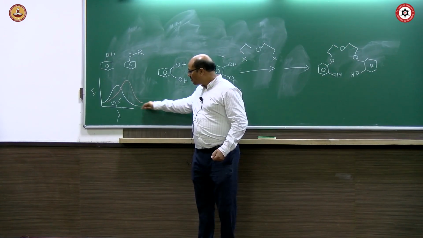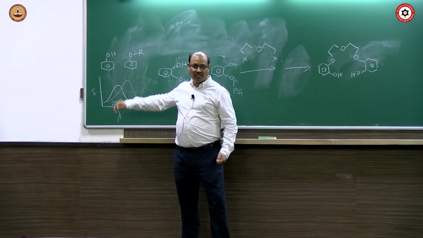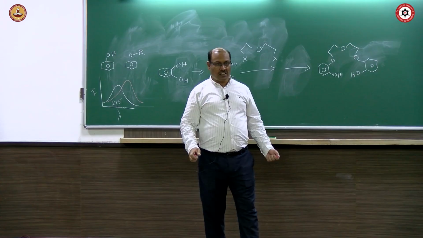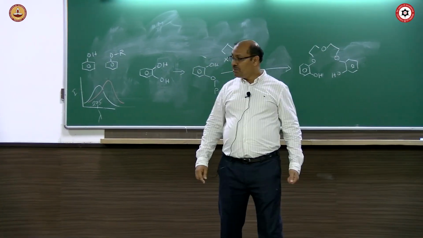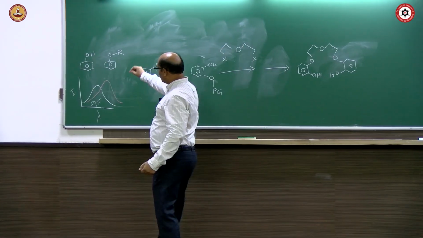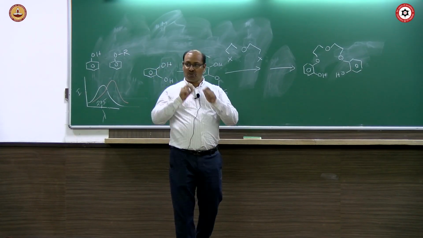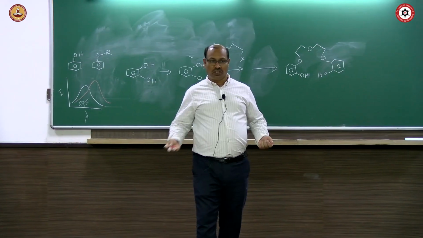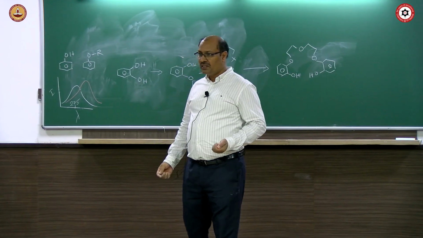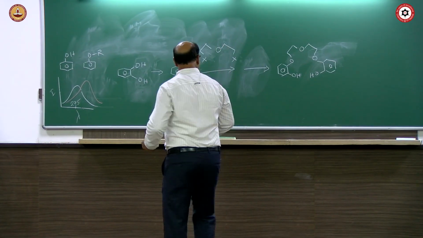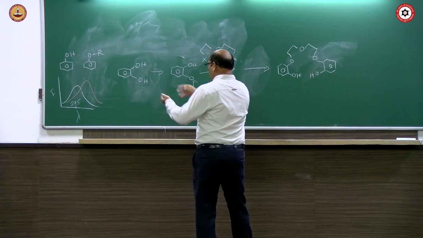It goes to the higher wavelength and intensity also increases. This is the general observation. And if we have a compound like this, that will absorb around 275 nanometer, but if we add sodium hydroxide, there will be no change. Okay? So, keep that in mind.